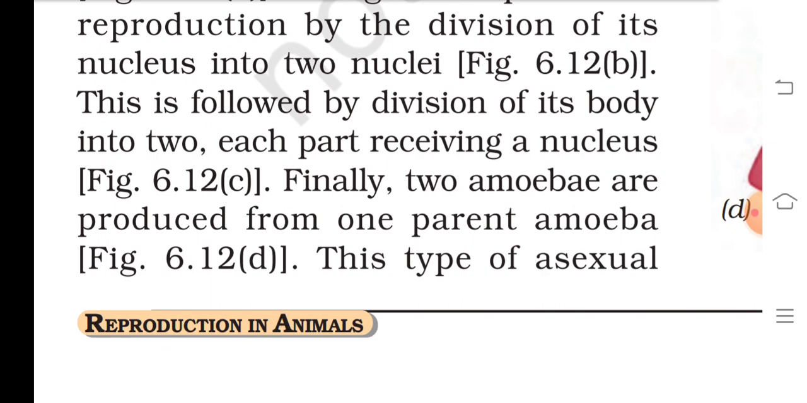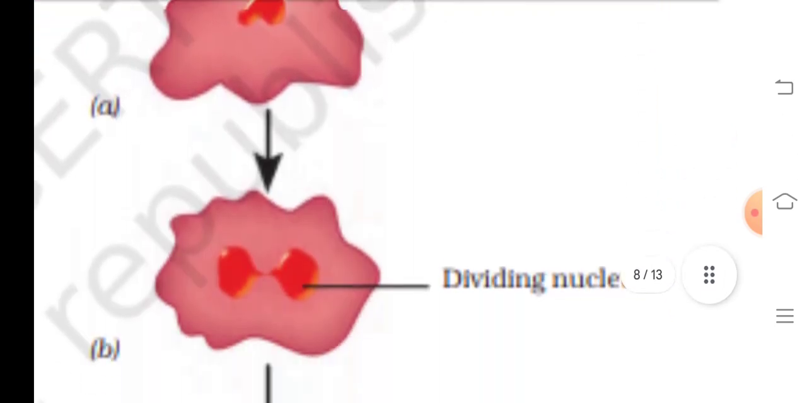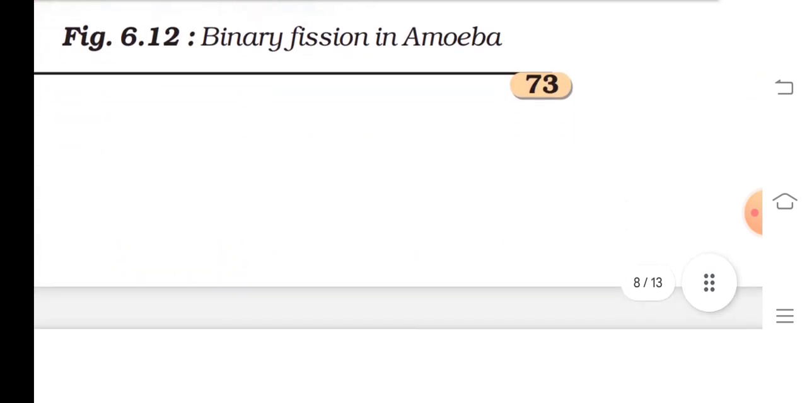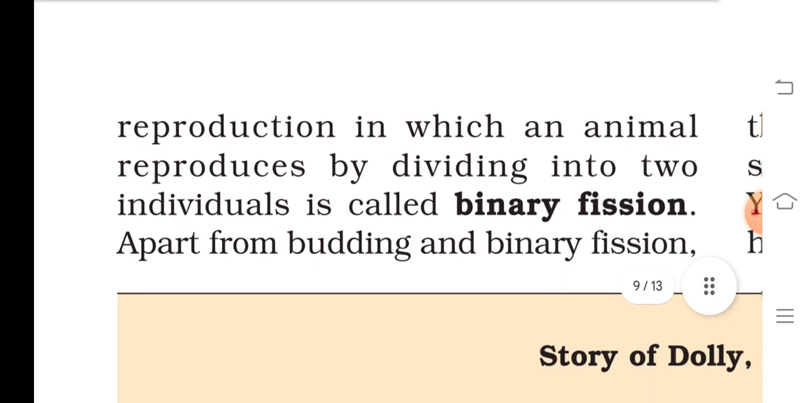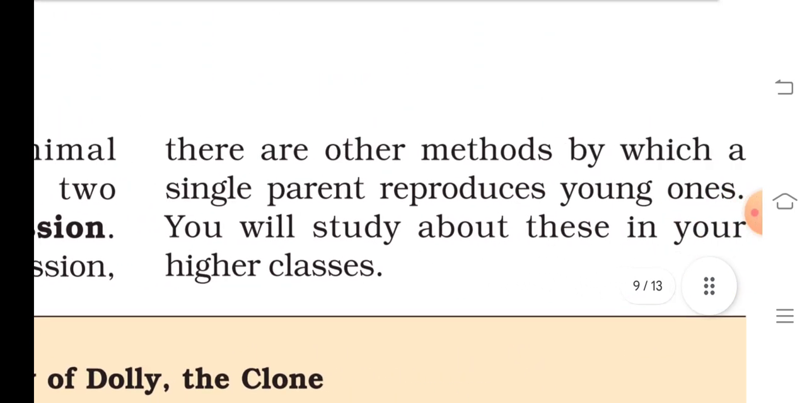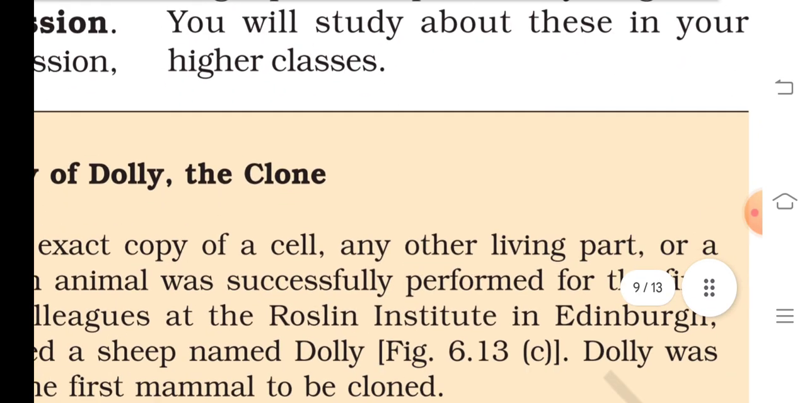This type of asexual reproduction is shown in the dividing nucleus and daughter amoebae. Binary fission in amoeba. Reproduction in which an animal reproduces by dividing into two individuals is called binary fission. Apart from budding and binary fission, there are other methods by which a single parent reproduces young ones. You will study about this in your higher classes.